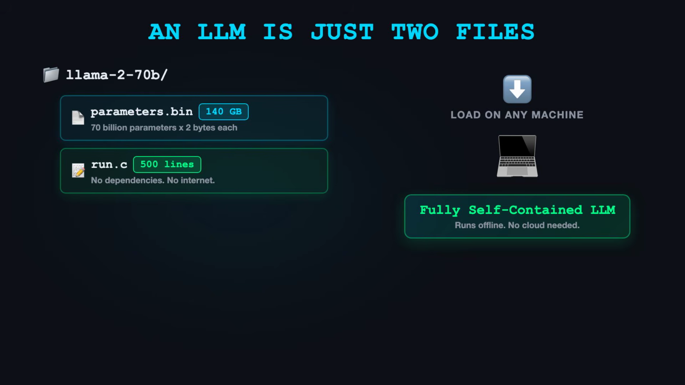You take these two files, compile the code, point it at the parameters, and you have a fully working language model on your MacBook. You can ask it to write a poem, answer questions, generate code. The entire model is self contained. No cloud, no API, just two files.